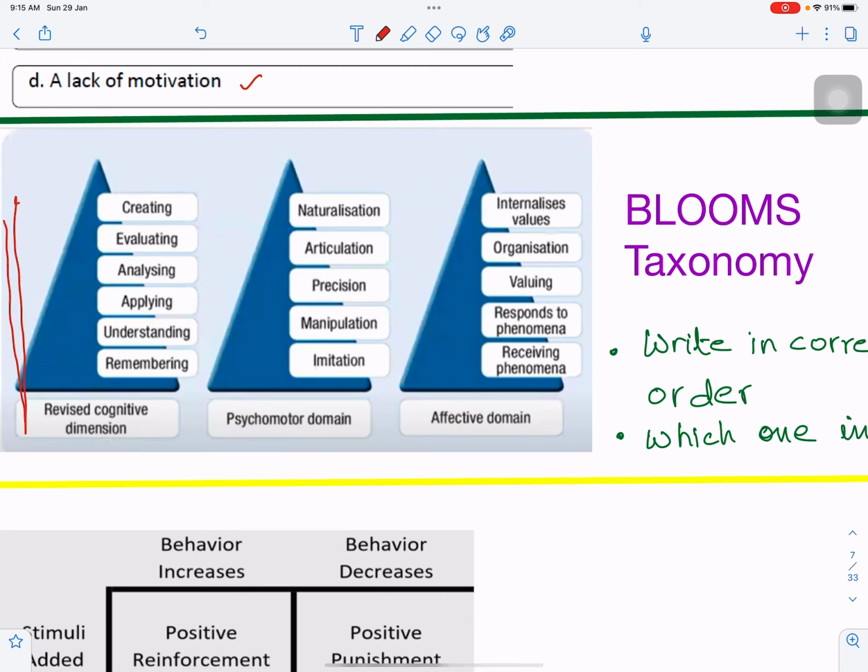So the question came with respect to this also, and a question also came with respect to the psychomotor domain. Now how it is asked: you should know the order, and you should know which is the highest level of each or the lowest, or basically the order, because the question came around this. In this case they gave three orders. They gave this order and they gave some other order, some disturbed order and some correct order. So you have to pick the correct order. So it could be asked in any scenario.